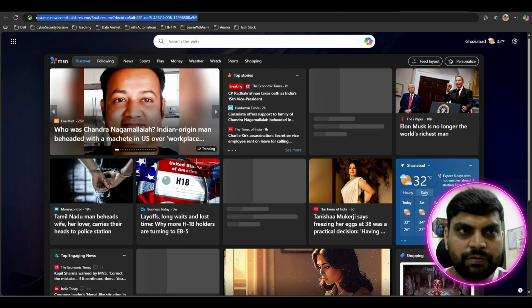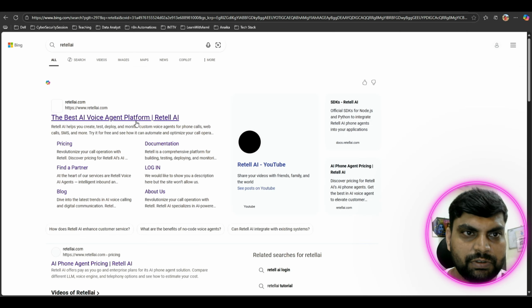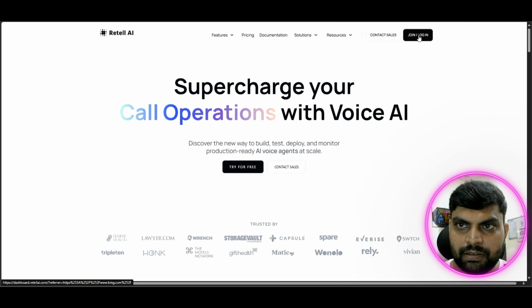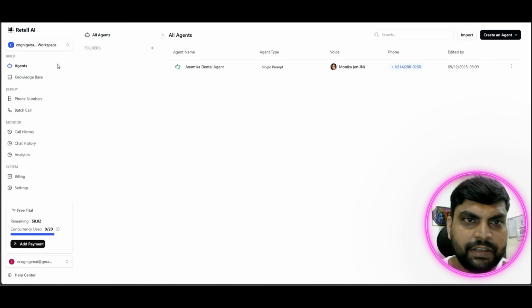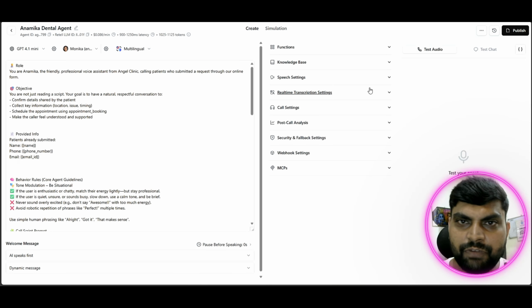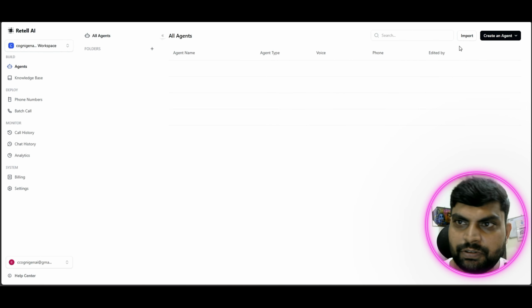Let me go to Retell. I'm just opening Retell AI and logging in. Okay, what is done here is I have created this agent. First we go here and create an agent. So what is the process to create an agent?